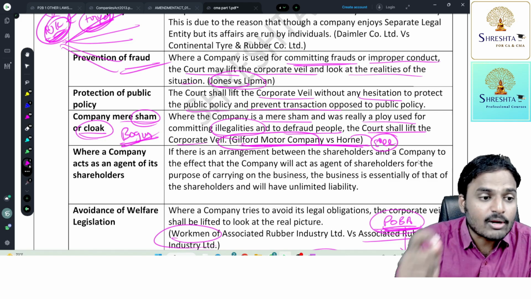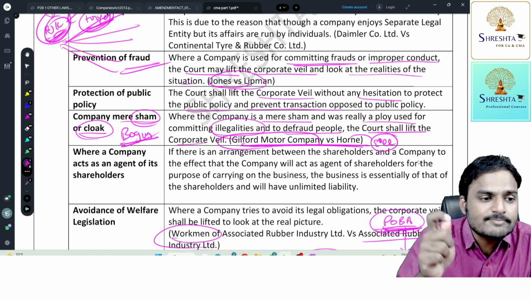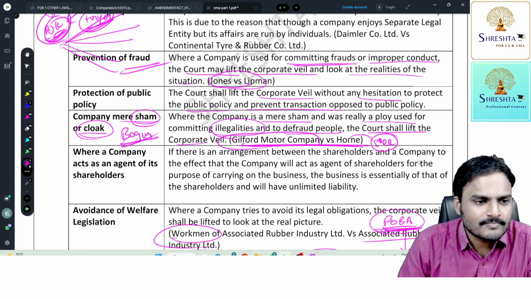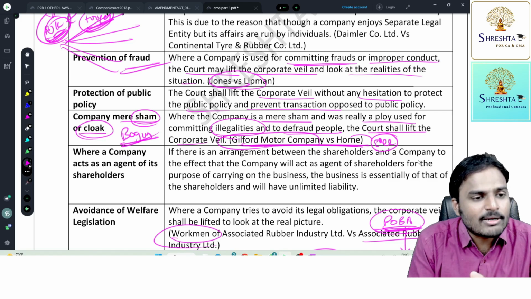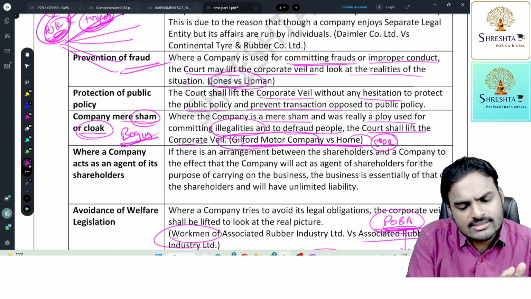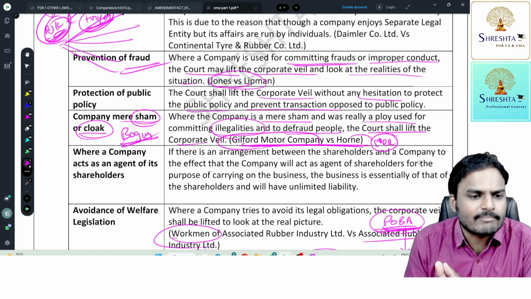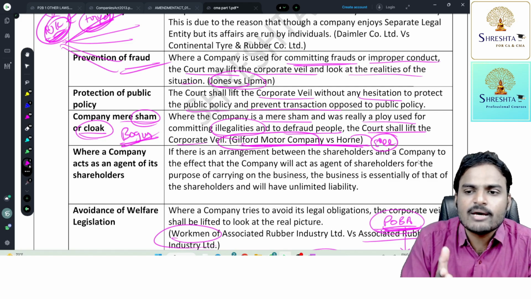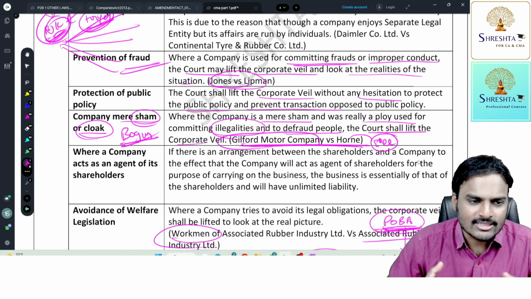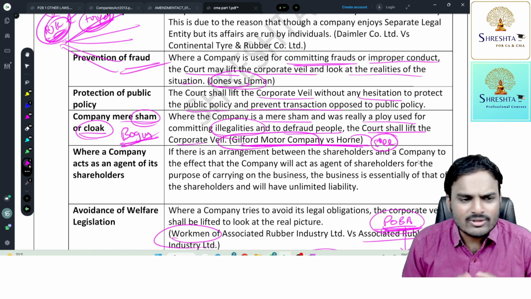It observed the promoters of the company. They are really having experience of 20 years. So the company was managed by the promoters. Since the promoters are having experience of 20 years, this can be added to the company while making some statements. So this is permitted. See, whether the company is 1 year old or 2 years old is irrelevant.